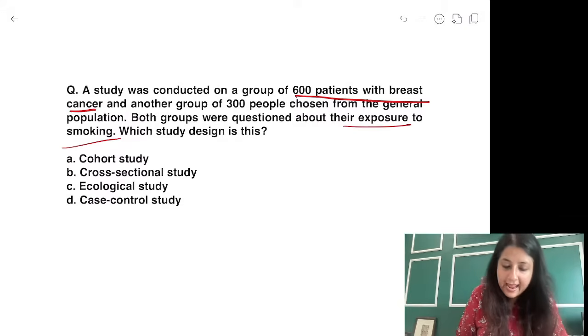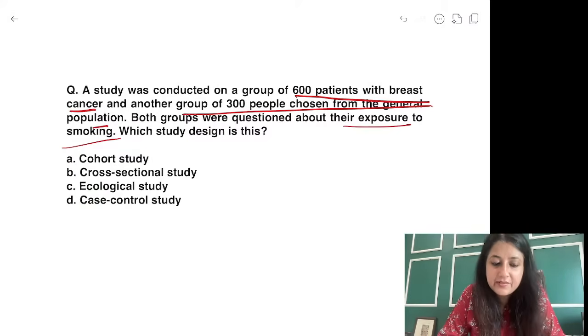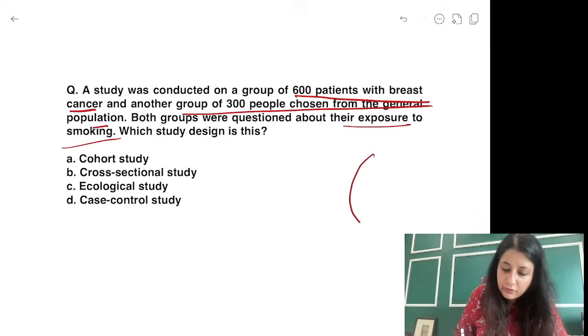And so many people from general population. So it was very, very clearly written. You have two groups over here. 600 patients with breast cancer and so many people from general population. Both were questioned about their exposure. So what are you having? You already have a population.